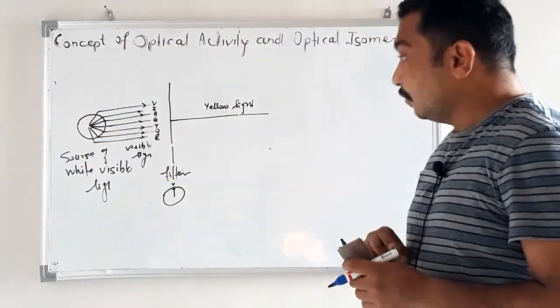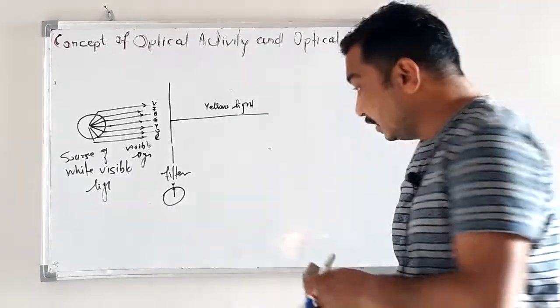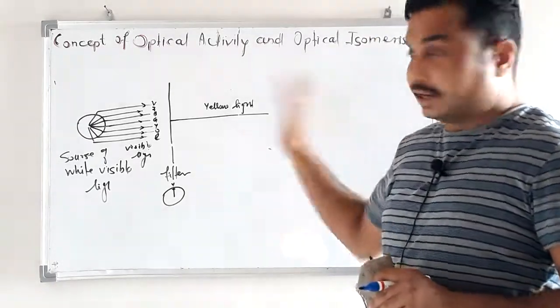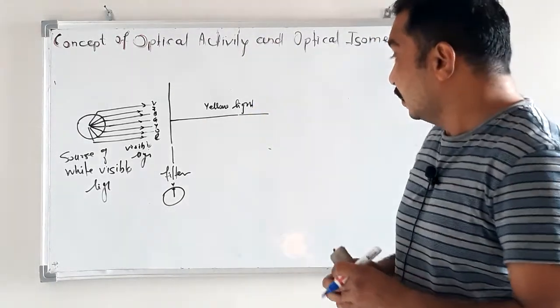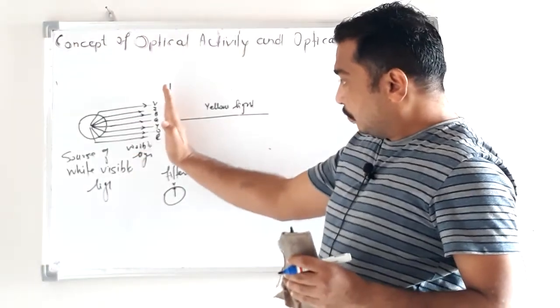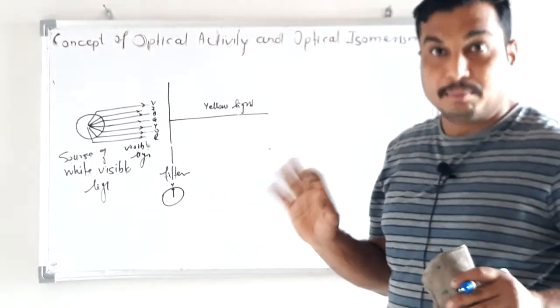Suppose I want red light, then I put this knob on red color, then it will allow only red, and the remaining light will be blocked. Before entering the filter, the light contains all the colors, multicolor.